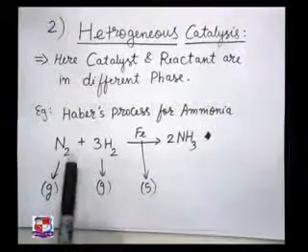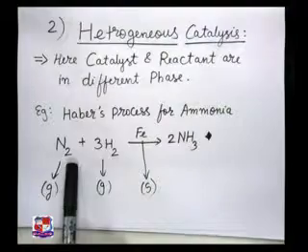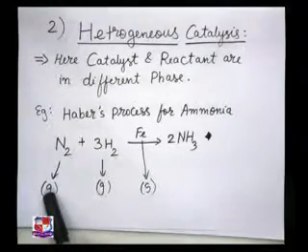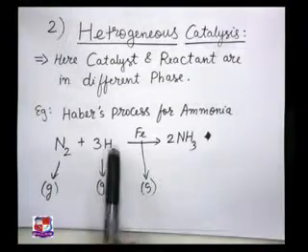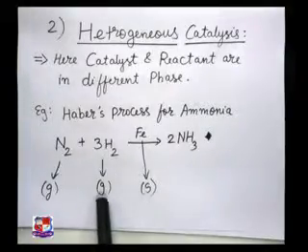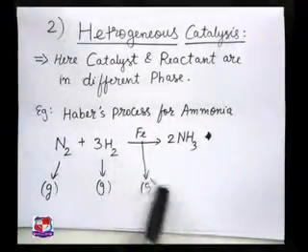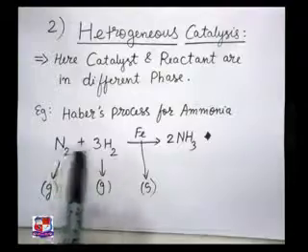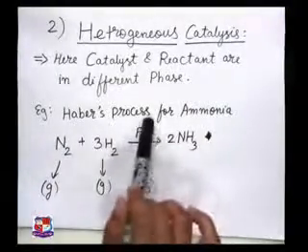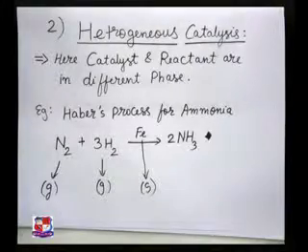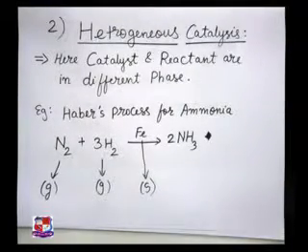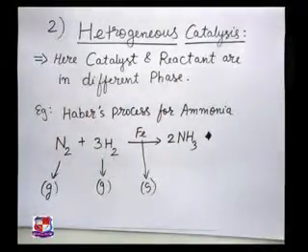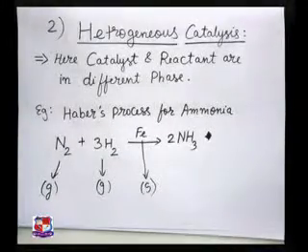See here, there is Haber's process to manufacture ammonia, right? You can see nitrogen here is in the gaseous state, so I have written G here. You have hydrogen that is in the gaseous state, so I have written G here. But you have your catalyst iron here in the solid state, so I have written S here. It means your reactants and this catalyst are in different phases, right? So that is why it is known as heterogeneous catalysis. Clear? And this results in formation of ammonia by Haber's process.